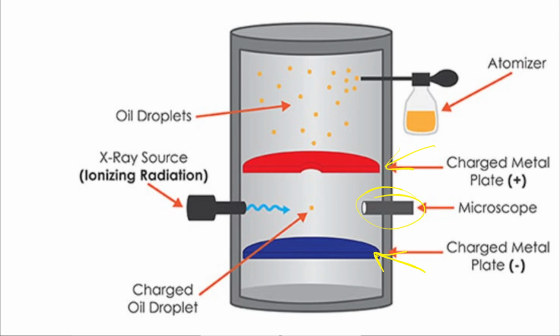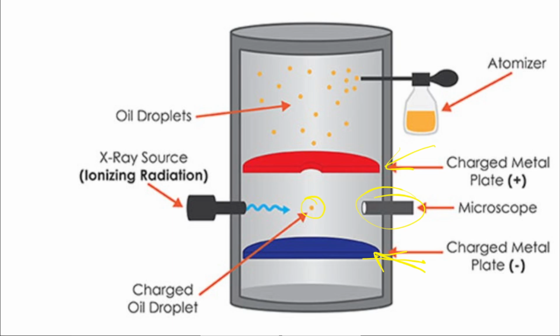He can control the voltage of the negatively charged plate until the tiny oil droplets suspend, or hover, in midair.